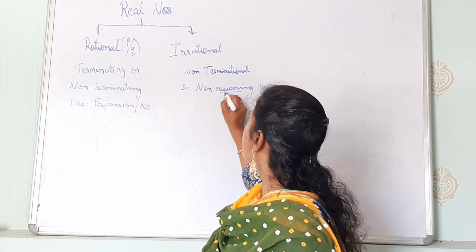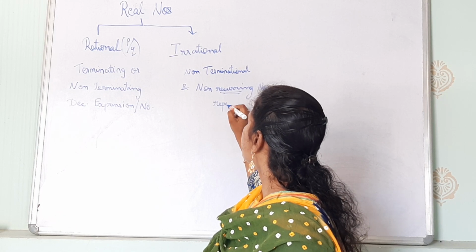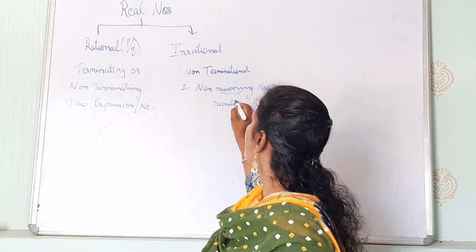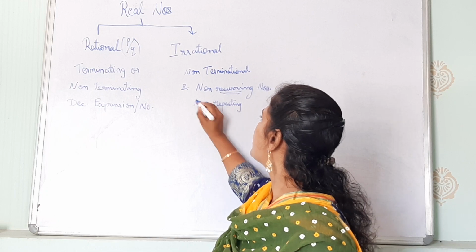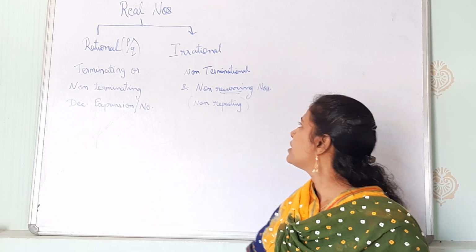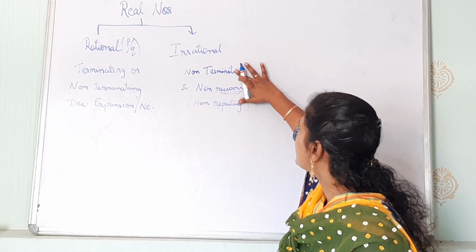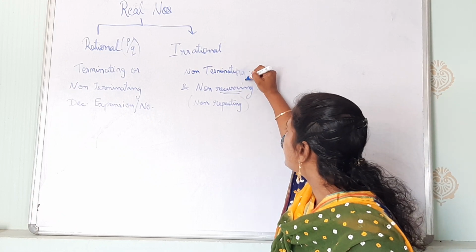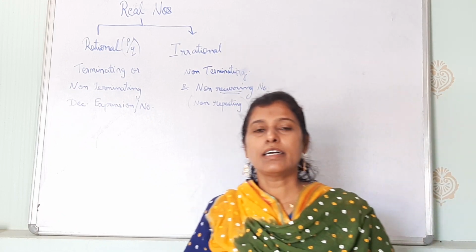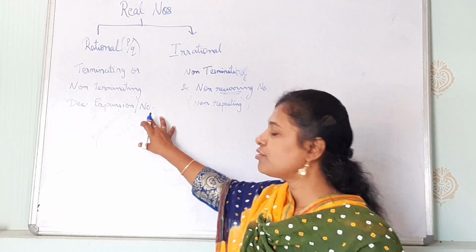Okay, non-recurring means non-repeating. Non-repeating number is called as non-terminating and non-recurring numbers. Okay, now I'll explain you with some examples.